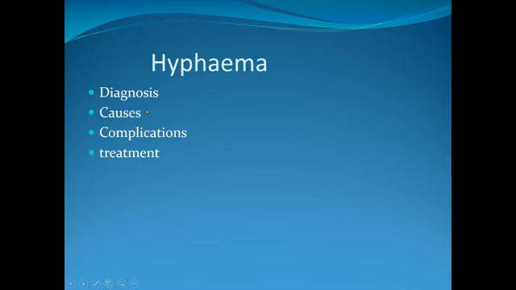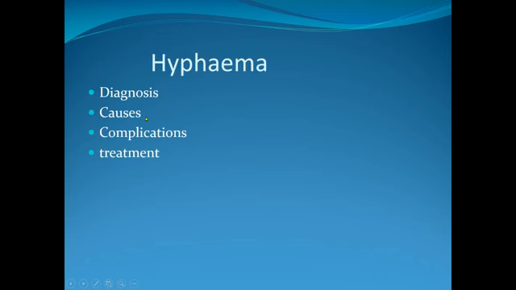Causes: trauma, during intraocular surgery. I discussed this in my lecture class. Causes, I repeat again. What are the causes of hyphema? Trauma, any trauma from outside or during intraocular surgery, and sometimes herpetic uveitis may cause hyphema.